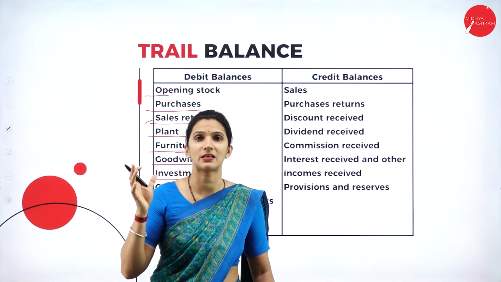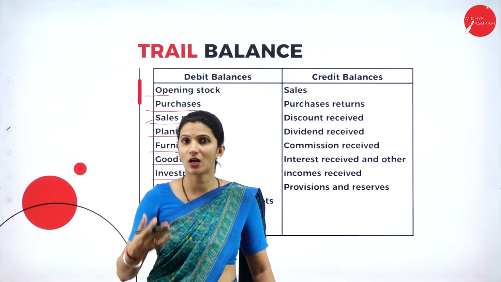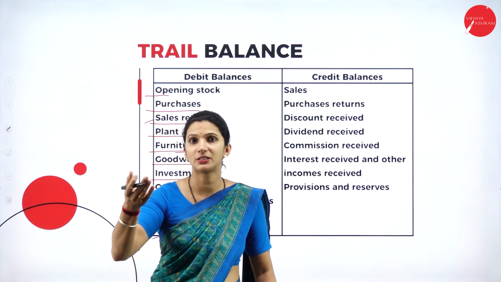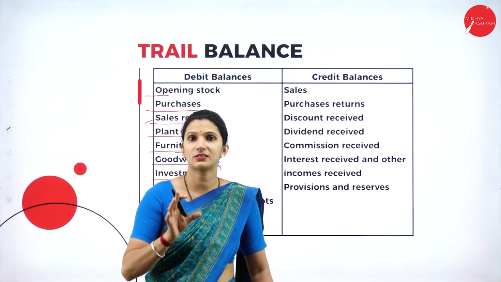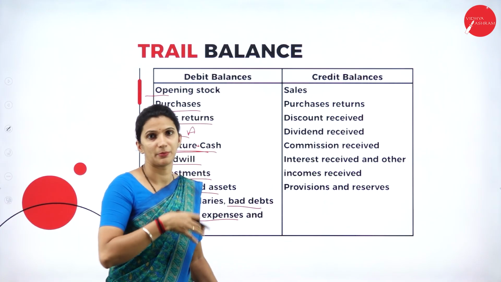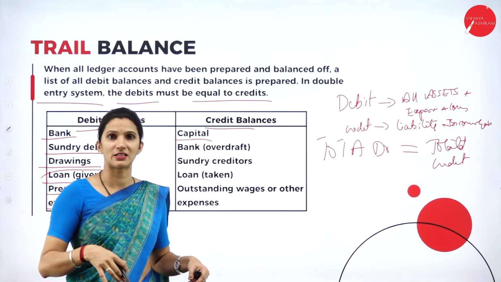For example, the salaries, rent, insurance, interest paid, any kind of expenses, or the discount allowed or the bad debts, and sometimes even the losses. For example, the depreciation. So these are the certain losses, all the expenses and losses that we will write under the debit side. Now comes the entries that come under the credit side.